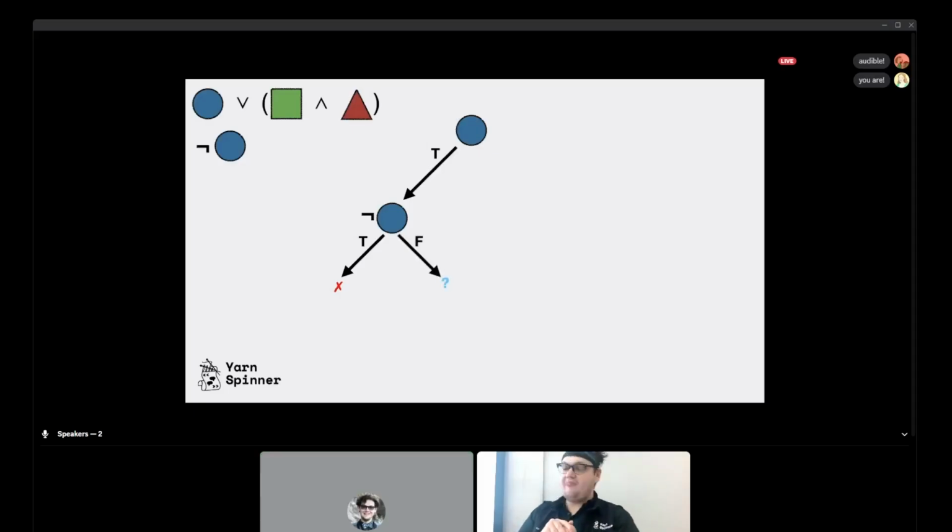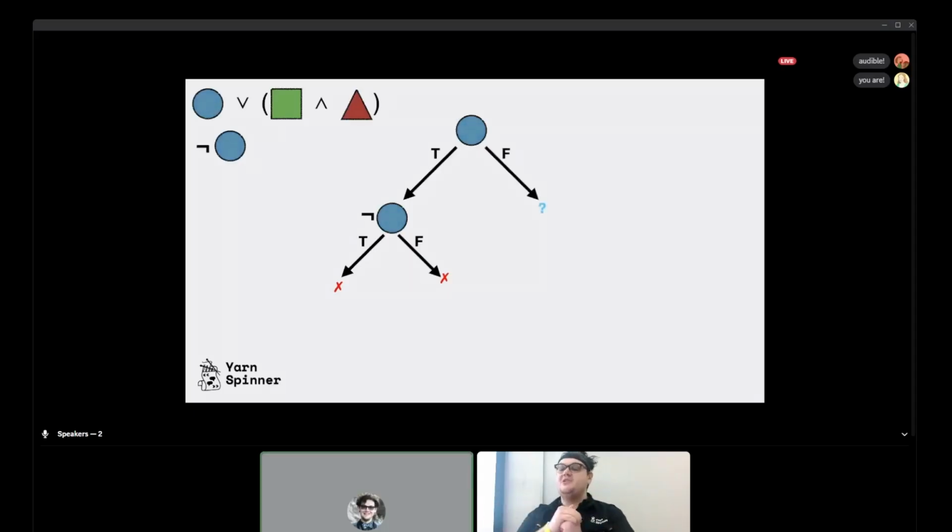What about false? We look at false. Also no, because while not true equals not true, we also said one step up in the tree that blue circle must be true. This means that we've found a universe where blue circle can never be true, so that entire left-hand side of our tree is now useless. It's dead to us. It can never meet the requirements we've set, which are in the top left.